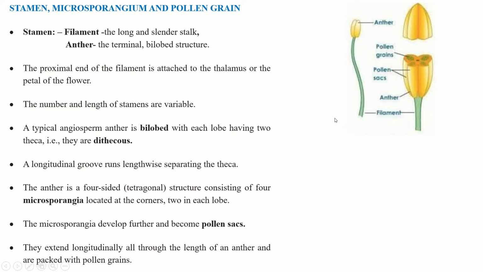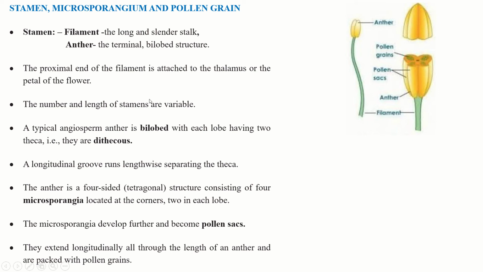A typical angiosperm anther is bilobed. As I explained, this is one lobe and this is another lobe, with each lobe having two theca, that is, they are dithecous. So they have two theca, which is why they are called dithecous.